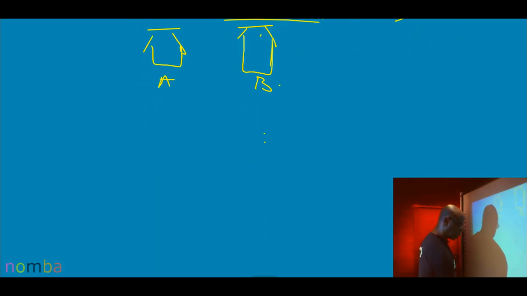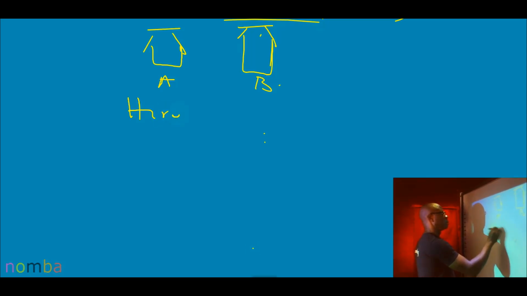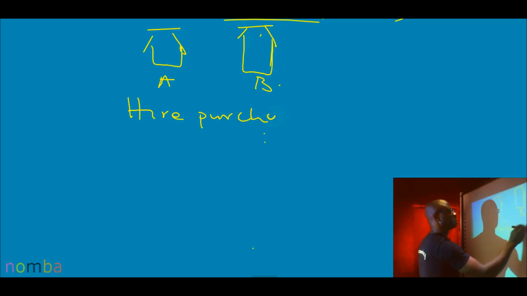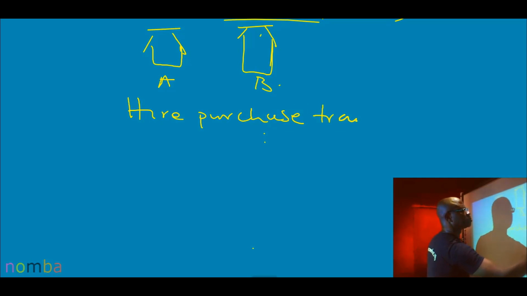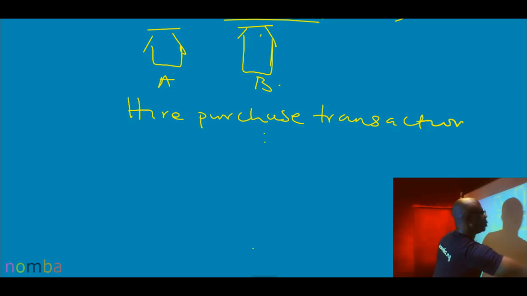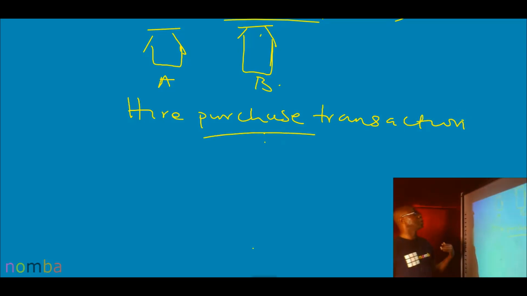For hire purchase transaction, what are we looking at here? All the while we are talking, we are believing that all the assets were acquired on cash basis. Supposing a business wants to acquire an asset, but because of cash flow problem, cannot go for it outrightly. It can acquire the asset through hire purchase.